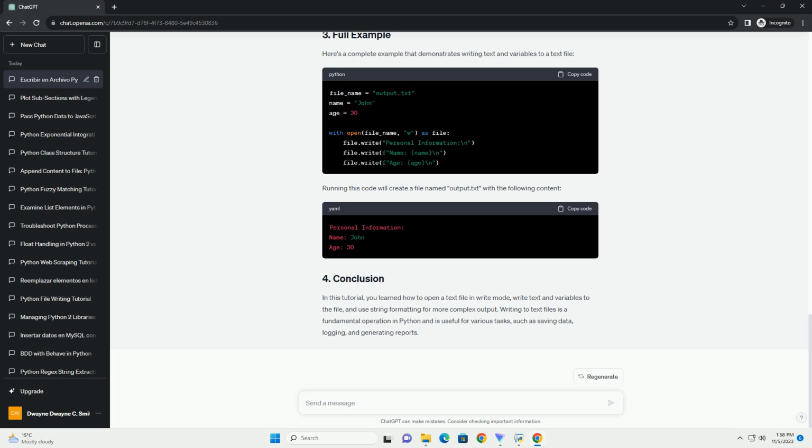In this tutorial, we covered the basics of writing data from Python variables to a text file. You learned how to open a file for writing, write data using the write method, and use a context manager to ensure proper file closure. Additionally, we discussed error handling when working with files. File writing is an essential skill in Python, and you can use these techniques to store data and results for future reference or analysis.